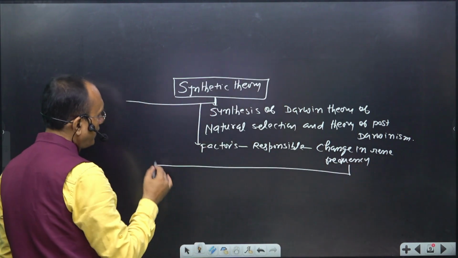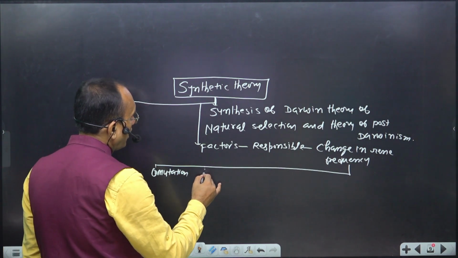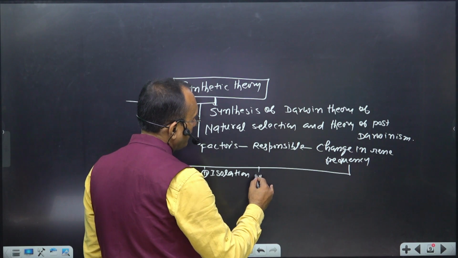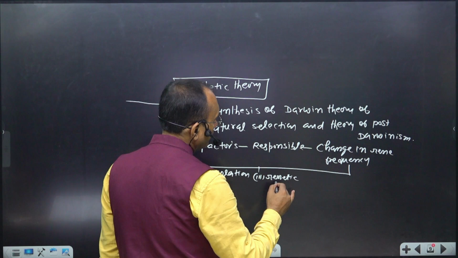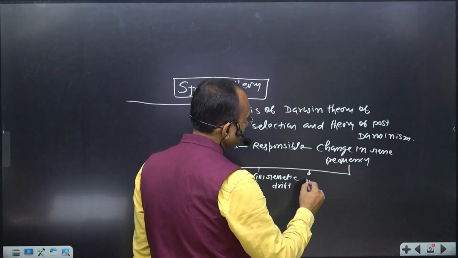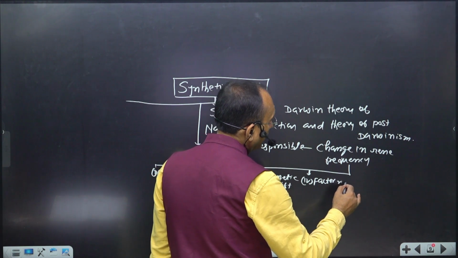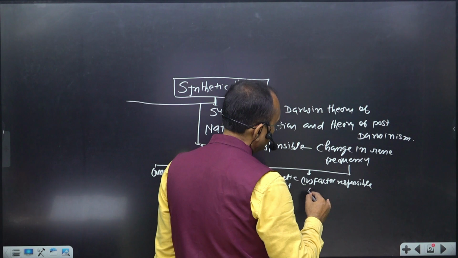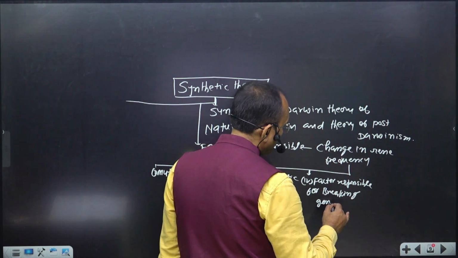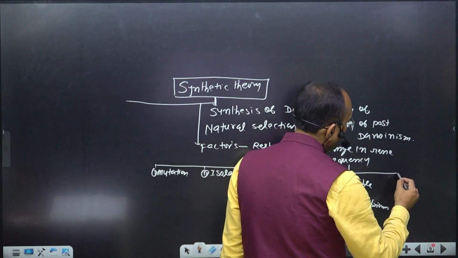These factors are mutation, isolation, genetic drift, factors responsible for breaking genetic equilibrium, and natural selection.